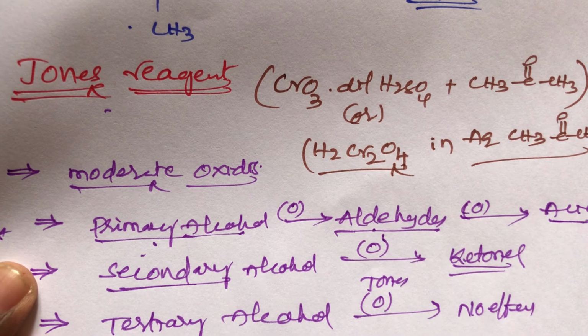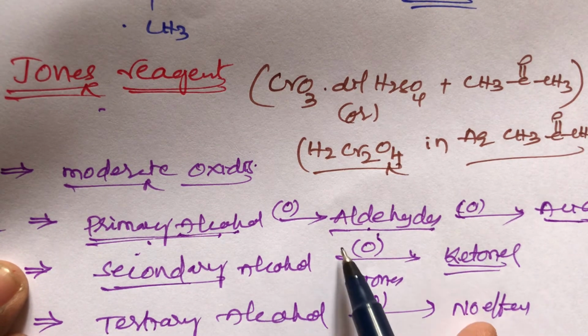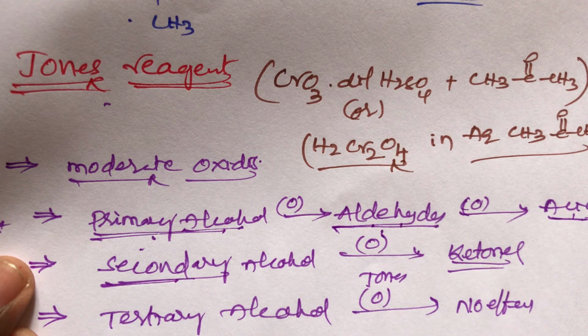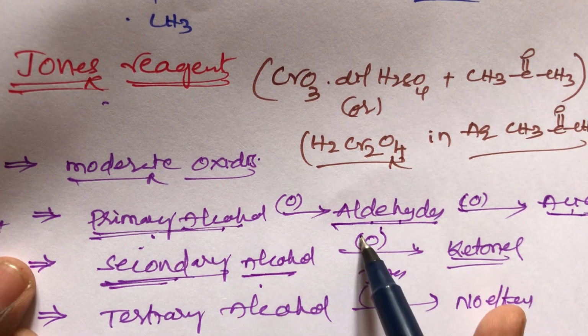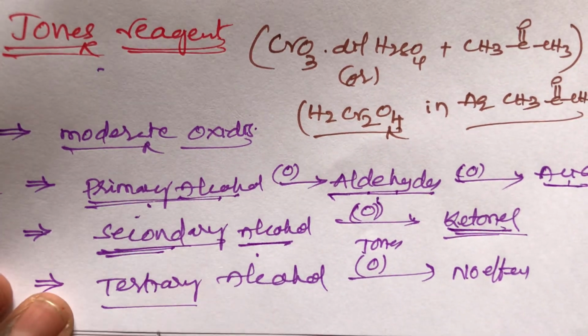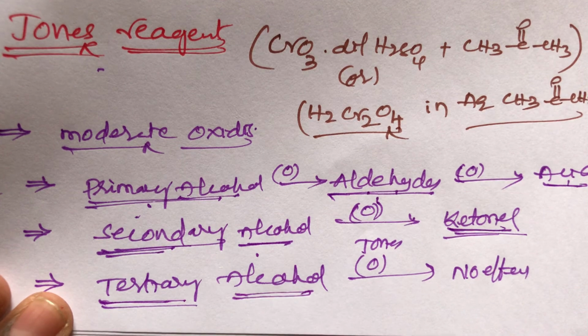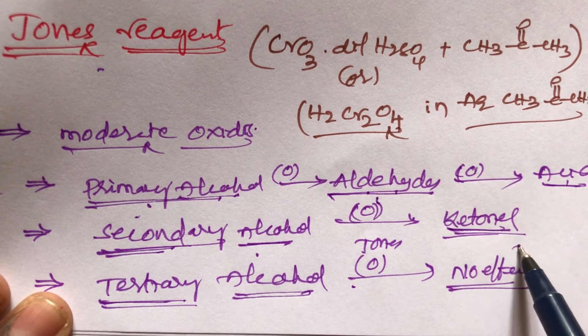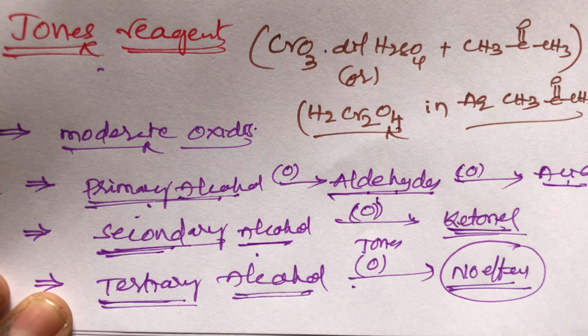This Jones reagent can oxidize primary alcohols to give aldehydes and then acid. Secondary alcohols can also be oxidized by Jones reagent, giving ketones. But Jones reagent cannot oxidize tertiary alcohols. What happens? There is no effect. You remember, student, when tertiary alcohols are oxidized with Jones reagent, there is no effect. This is a simple trick, student.